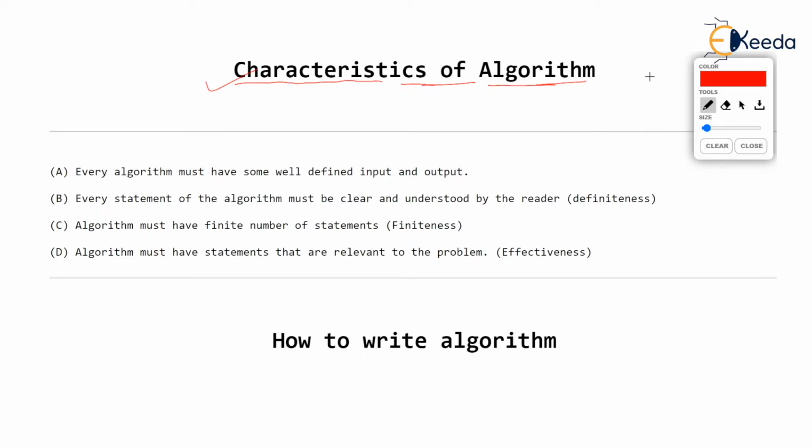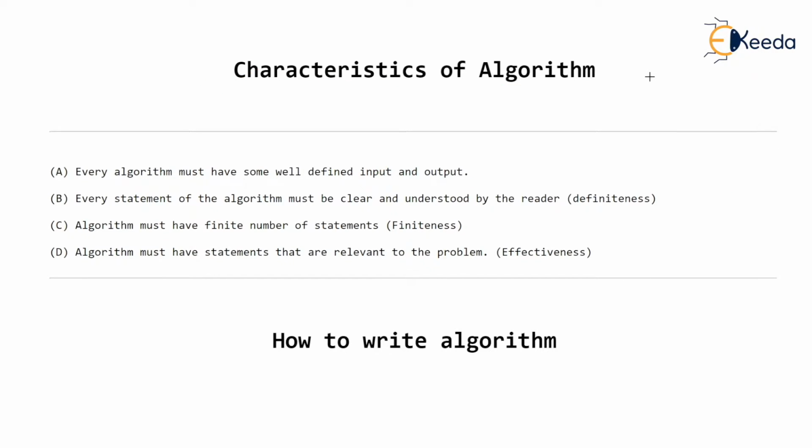Now, the first characteristic is every algorithm must have some well-defined input and output. Although not necessary, some of the algorithms may not have any input. Some of the algorithms may not have an output, but most of the algorithms must have some input and some output. As a very simple example, suppose we want to write a machine learning algorithm which will tell who will be the winner of the FIFA World Cup, whichever FIFA World Cup is coming up.